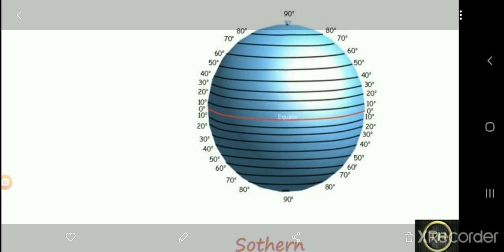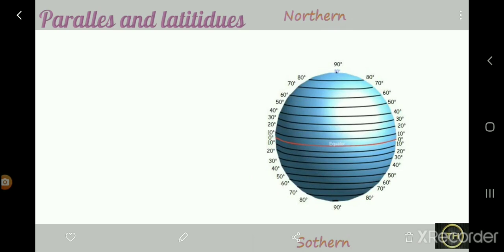Going from 0 degrees upward, what is given? 10 degrees, right? It is in the northern part, so we name it 10 degrees north. Similarly, when we go down in the southern part from the equator, it is in the south, so we label it 10 degrees south. So we have learned this.